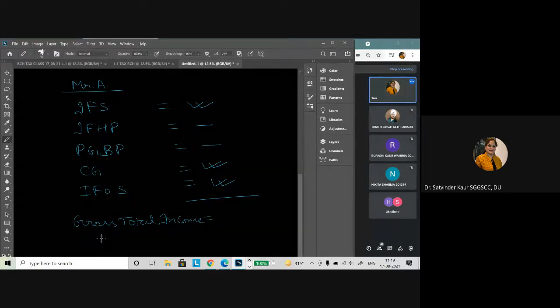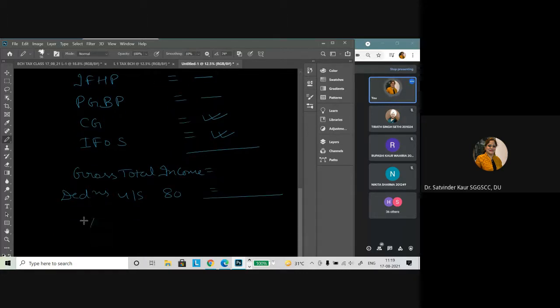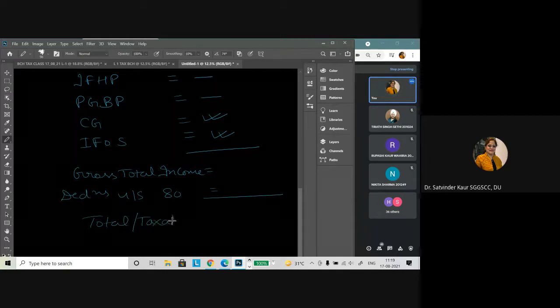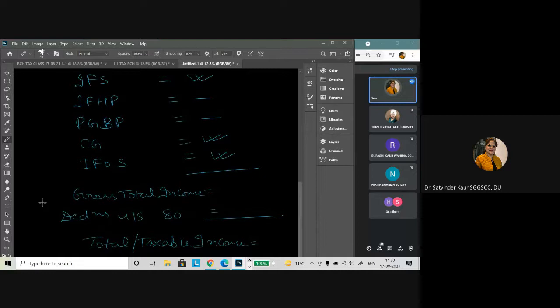And when we allow the deductions under section 80 from this gross total income, we arrive at a figure of total income, which is also known as the taxable income. So these are the three definitions: meaning of income, meaning of gross total income, and meaning of total income or taxable income.